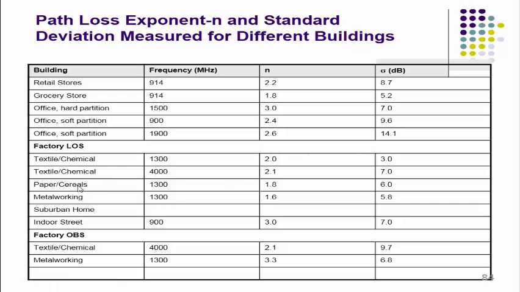Then in case of paper mills, at 1.3 gigahertz carrier frequency, the exponent factor is 1.8 and sigma 6. Metalworking or sheet metal works, a fabrication type of industry or factory, at the same operating frequency, the exponent factor is 1.6 and standard deviation is 5.8 dB.